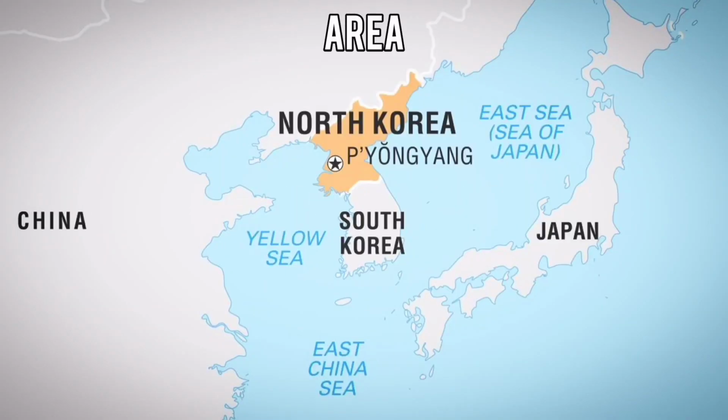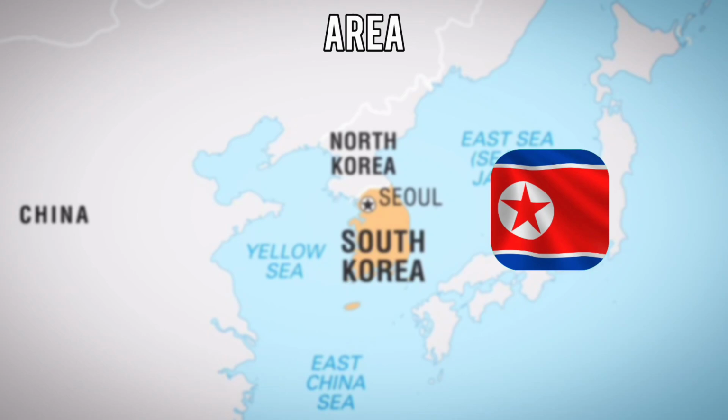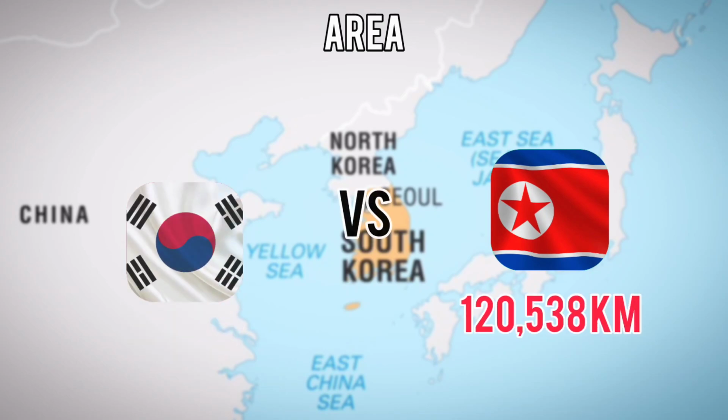Geography, area. The land area of a country can have significant implications for its economic, population, and political situation. Countries with larger land areas often have greater natural resources and economic power. Area: North Korea, 120,538 kilometers.